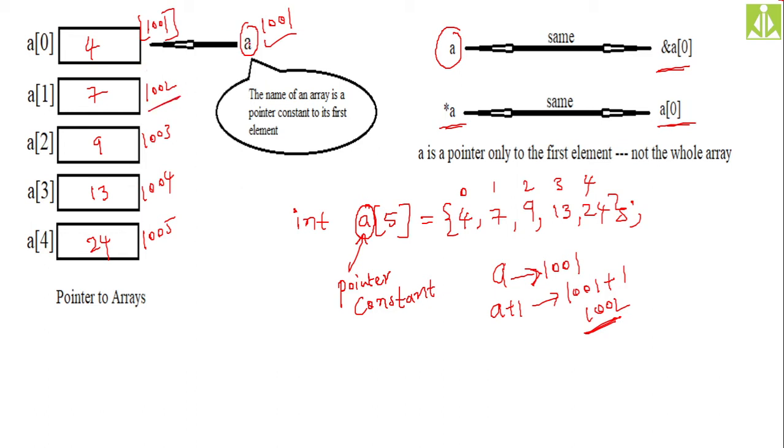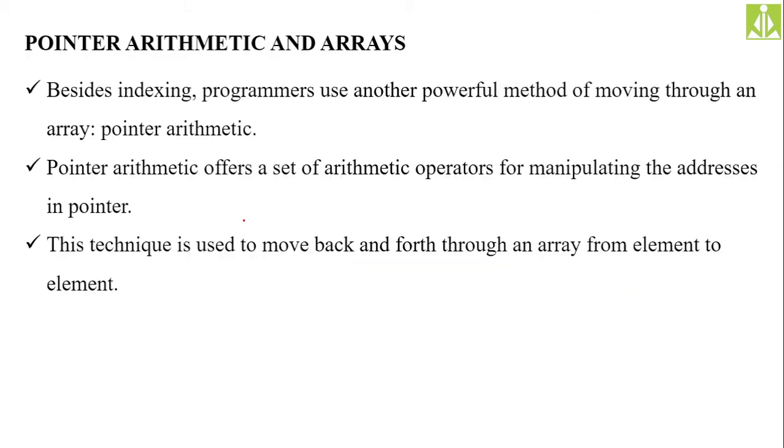So if this particular location is a, then this location will become a plus 1, this will become a plus 2, this a plus 3, and this a plus 4. Likewise, you can access all the elements from this array simply by using pointer arithmetic. Pointer arithmetic is the alternative approach for accessing the array elements. Remember this one. So what is the regular approach for accessing the array elements? The indexing. Indexing is the regular approach.